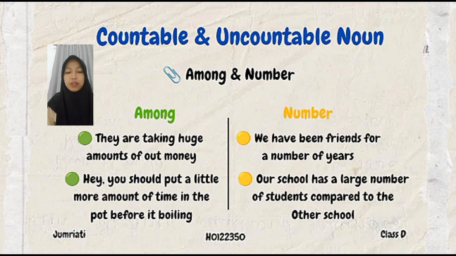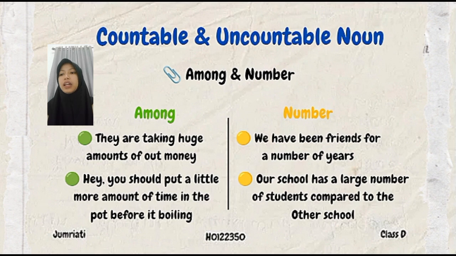Let's move to the last quantifiers, which are amount and number. So these two words have the same meaning, namely quantity, or in Indonesia we say sejumlah. For example, for amount: they are taking huge amounts of our money. So, dia mengambil beberapa uang kita. So, amounts of our money. Amounts means beberapa atau sejumlah. Money is uang, which is an uncountable noun.